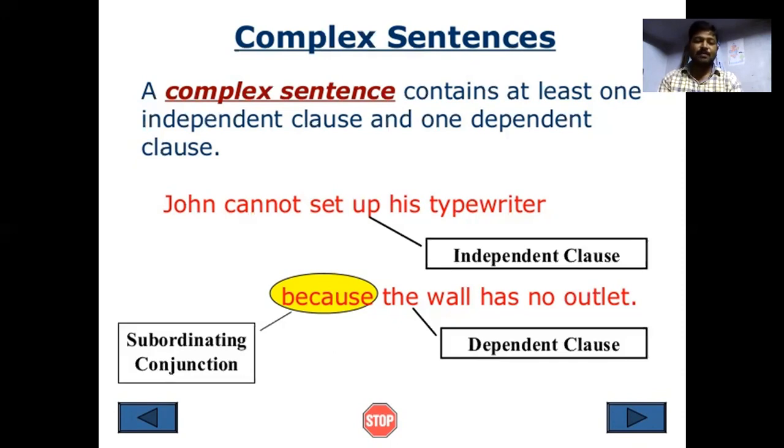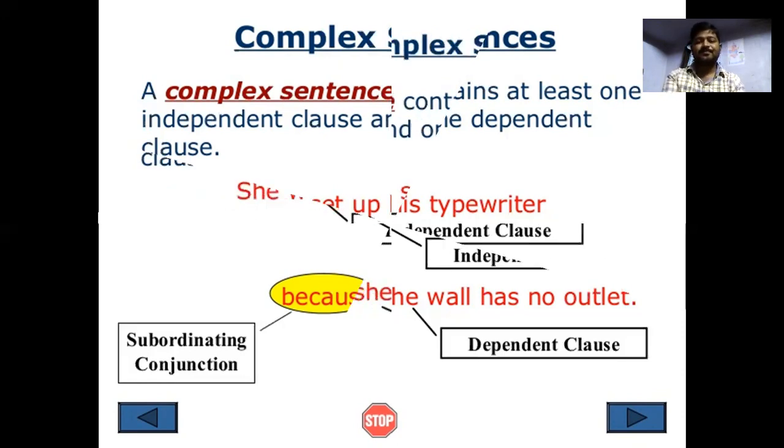So while making a complex sentence, be careful about that. It should contain at least one independent clause, and one or more dependent clauses can be joined with a subordinating conjunction. "John cannot set up his typewriter because the wall has no outlets."